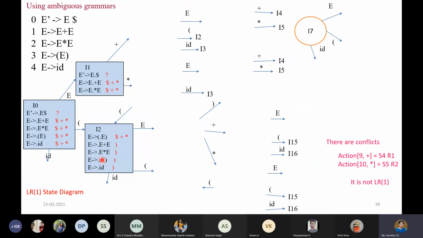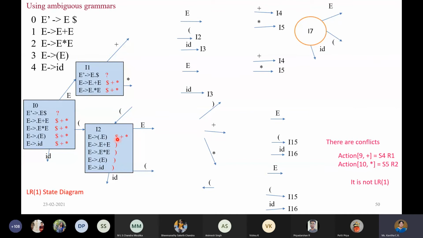Now, after finding the closure, you have to find the new look ahead symbol. So how do you find it? From here only I expanded, that is, this E only I expanded. So what should I find now? First of close parenthesis dollar, or first of close parenthesis plus, or first of close parenthesis star. Three options I have: close parenthesis dollar, close parenthesis plus, close parenthesis star. From all these three options, first of this particular substring is nothing but close parenthesis. So that is why we have listed close parenthesis as the look ahead symbol.